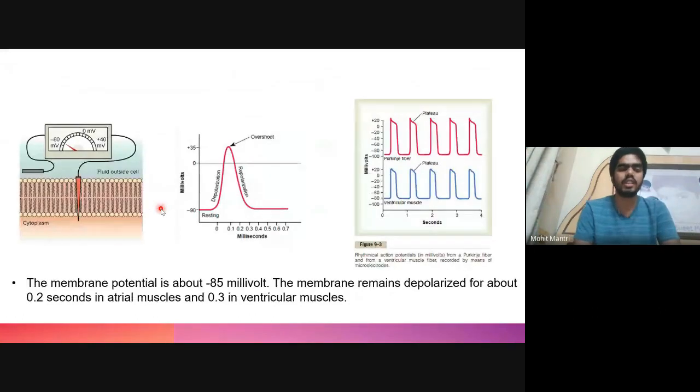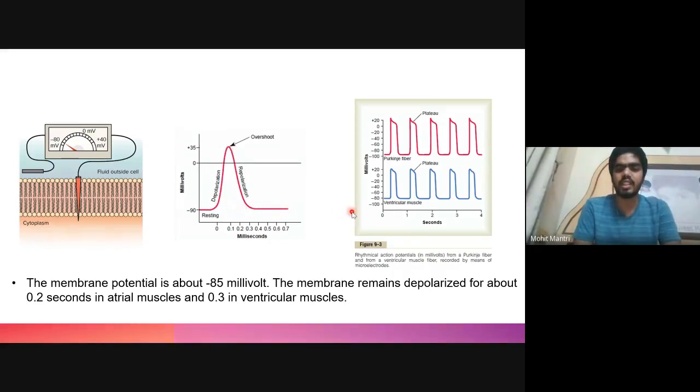So first of all, let's see what the action potential is and how it is developed in the muscle cell. So membrane potential is measured by introducing a capillary electrode inside the cell membrane, and then the potential is measured. So this is the action potential of a skeletal muscle, and we can see that the resting membrane potential is around minus 90 millivolt, and when depolarization occurs, the potential rises up to plus 35, and immediately it repolarizes back to the resting membrane potential.